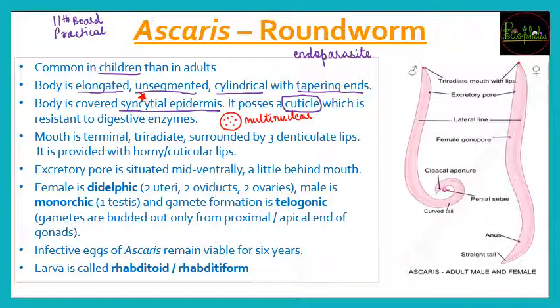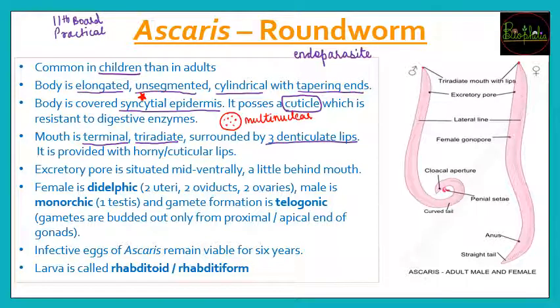So after the cuticle you move to the parts of the body. So first part जो होगा that will be the mouth. So how is the mouth? What can you see? Then you will write that the mouth is going to be terminal, it will be triradiate and surrounded by 3 denticulate lips.